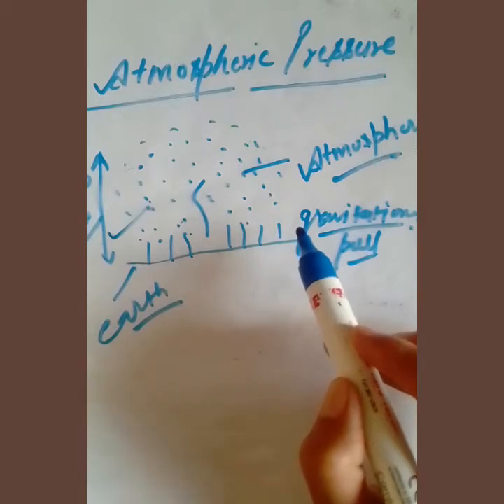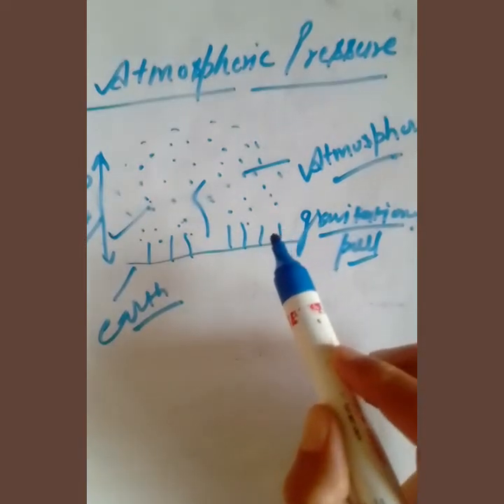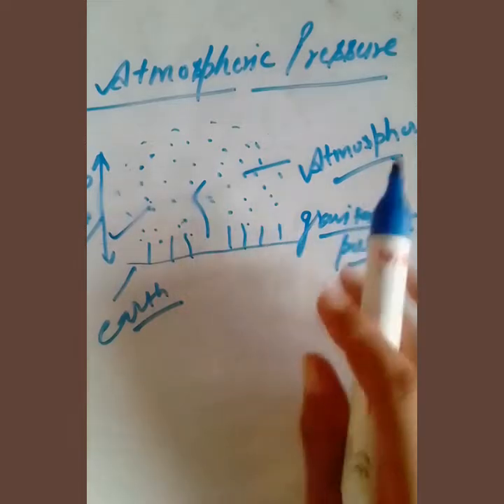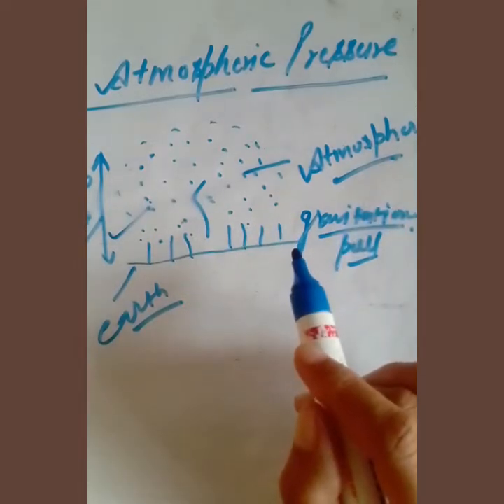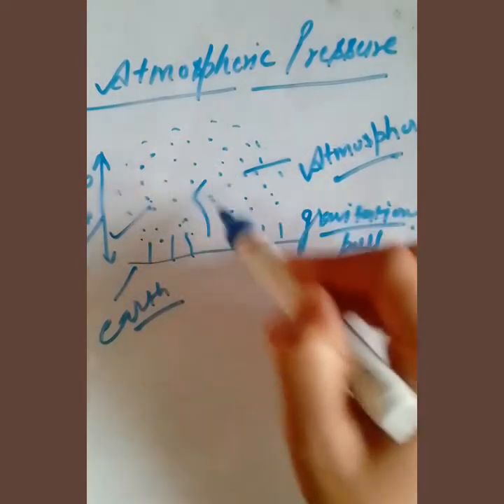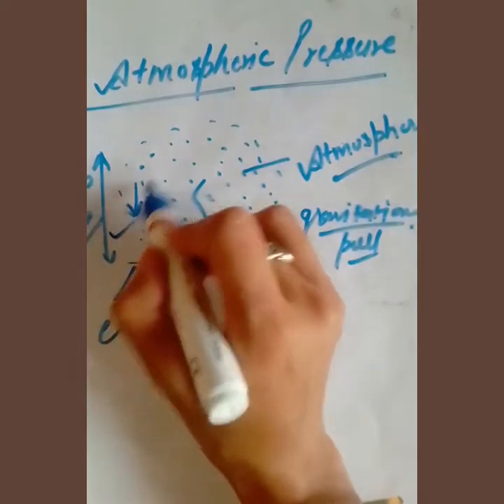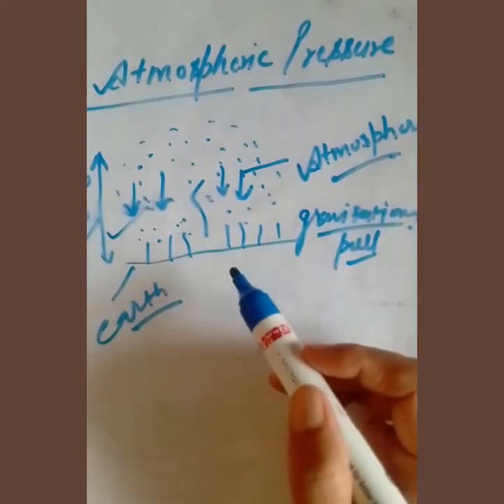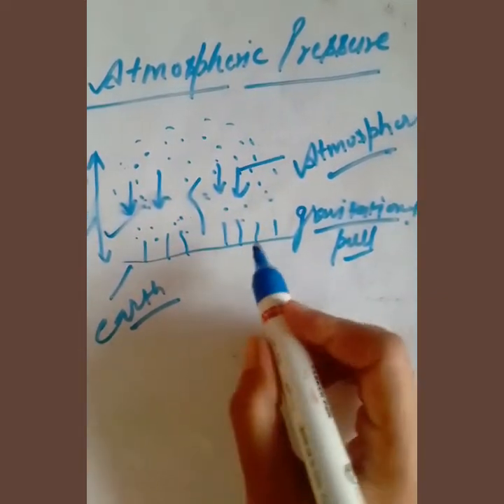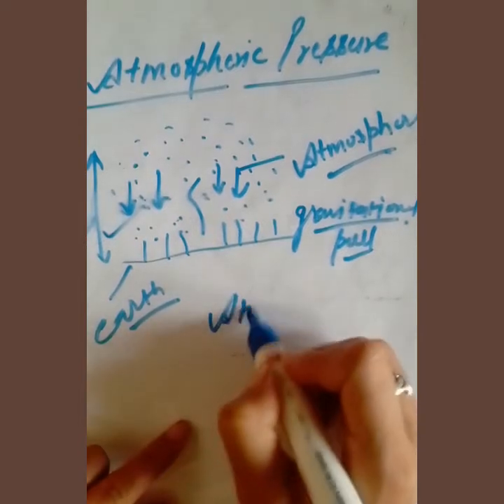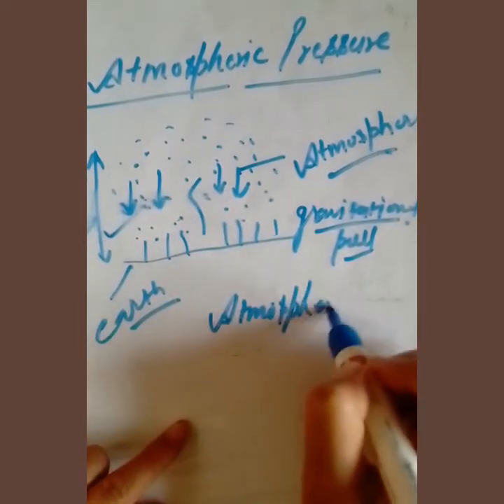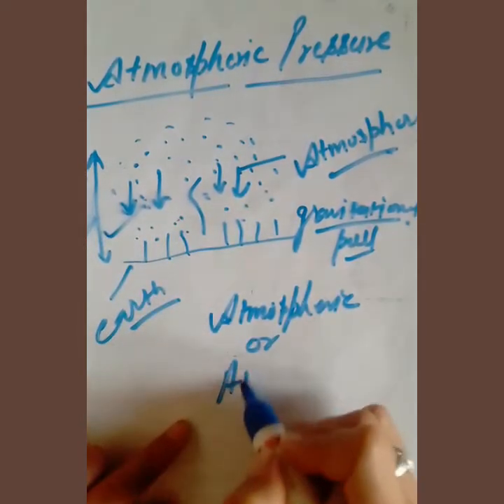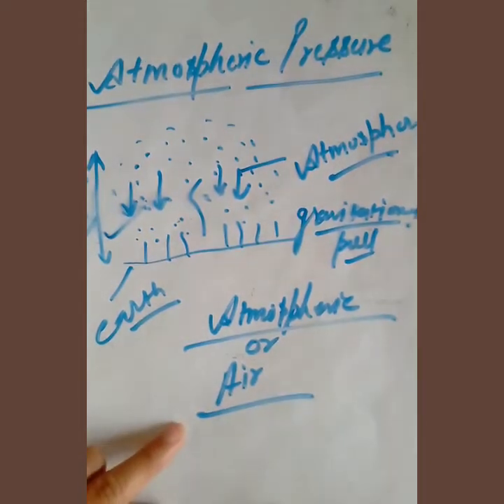Means we all are having this huge mass of air at all the points, right? And this pressure we call atmospheric pressure, or simply we can say the air pressure.